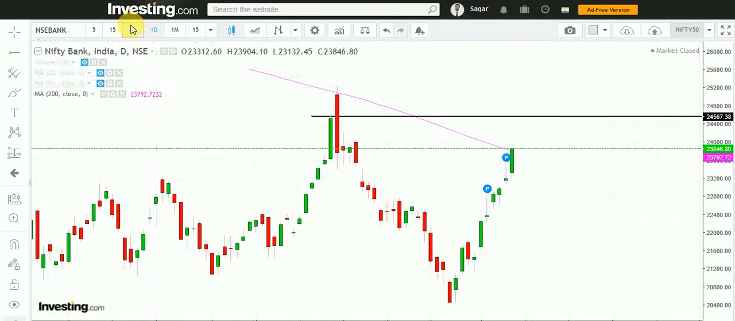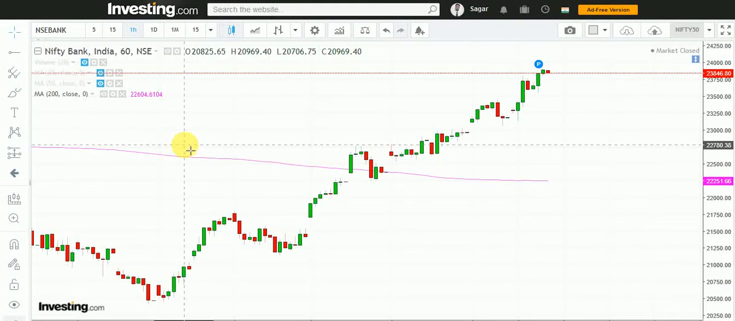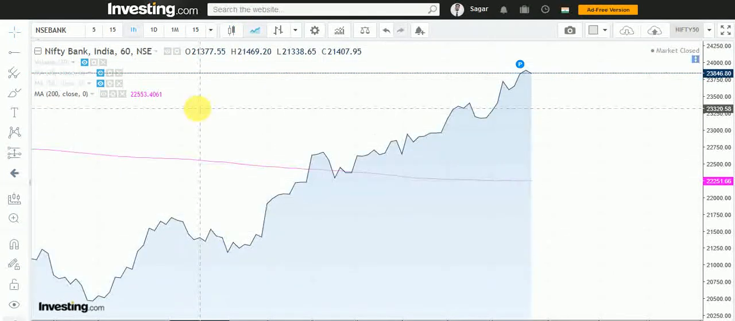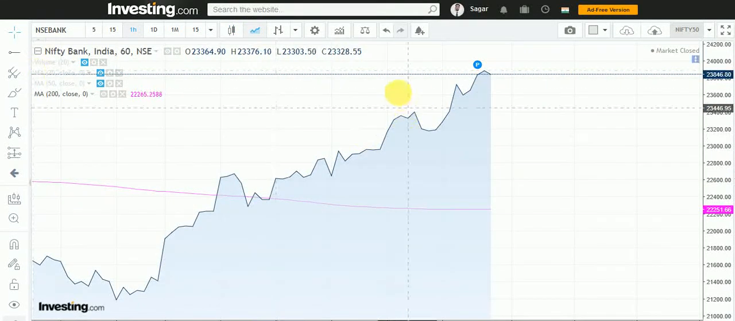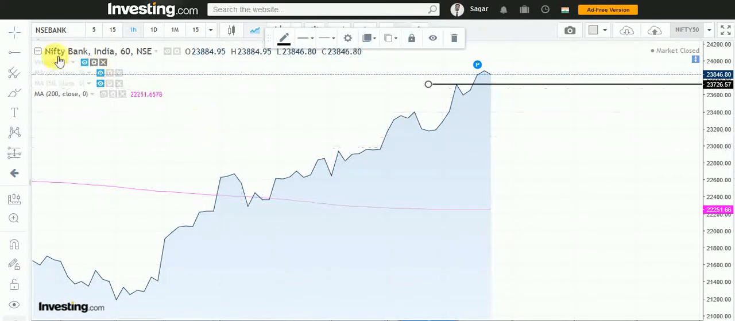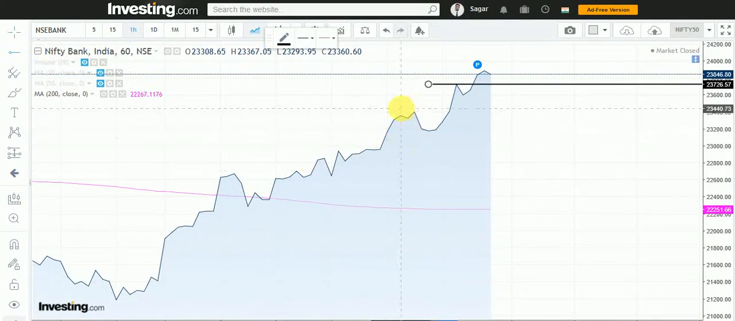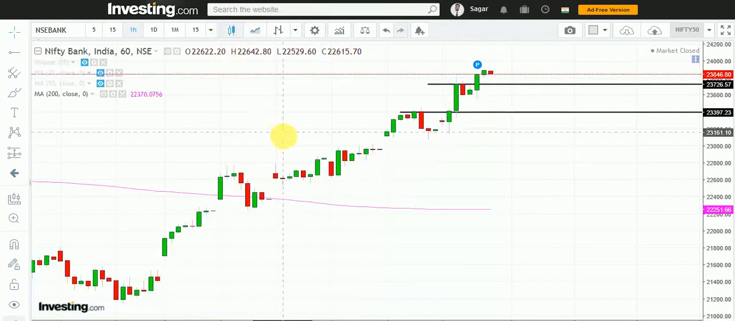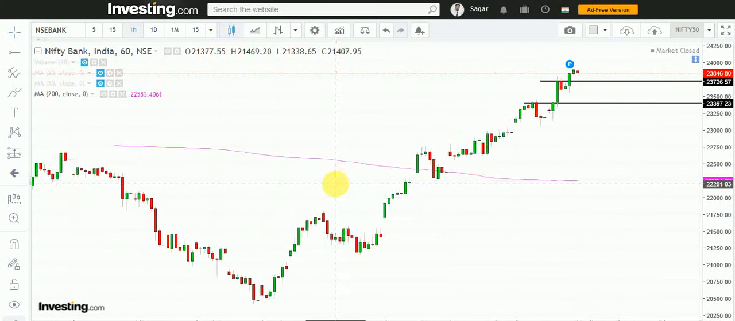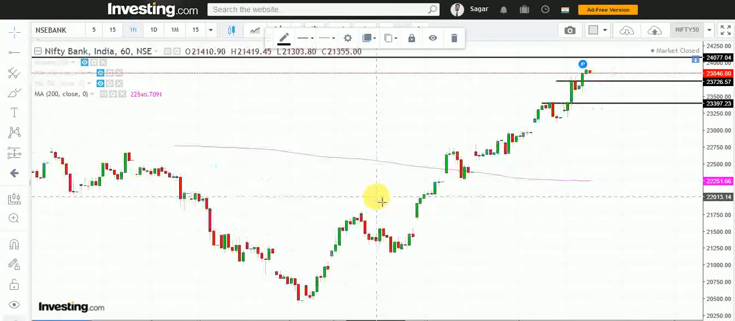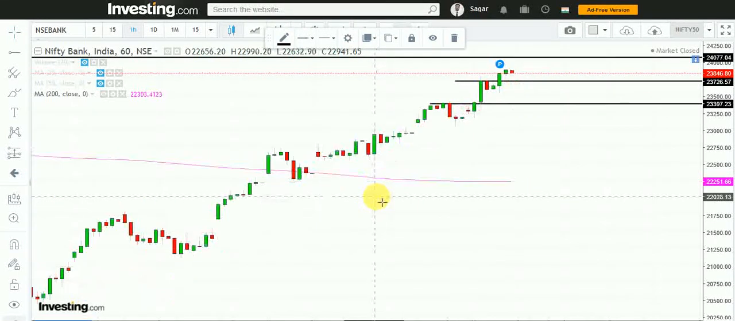Now we will come to the hourly chart. On the hourly chart, trend is up. Where is the support? Here is a small support, here is a small support. Okay, and trend is up. Is there any resistance? Here is an hourly resistance, that is around 24,100.